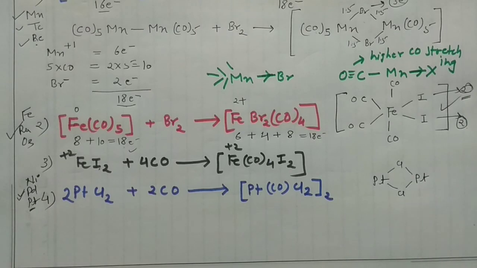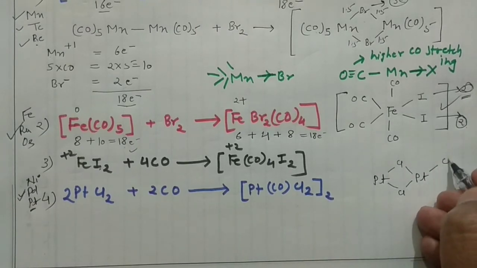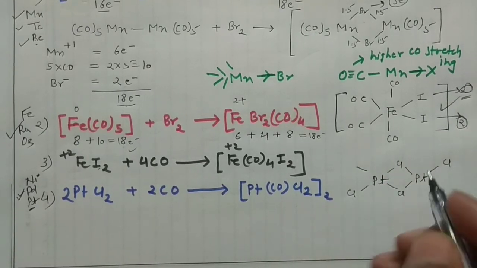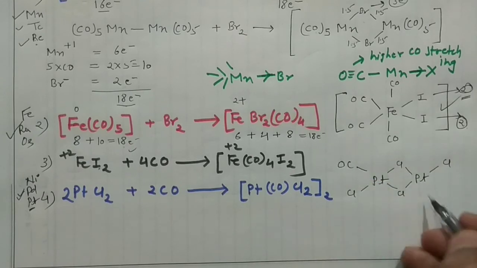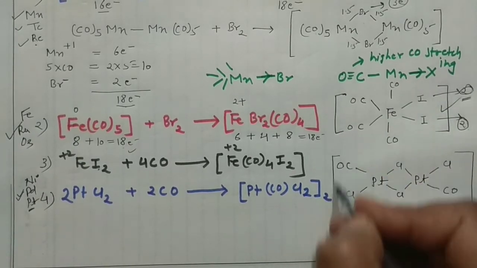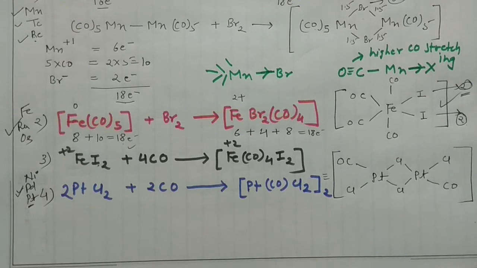But 2 twos are 4, so total 4 chlorines are there. So 1 chlorine you can give to this one, 1 chlorine you can give to this one, right? And you can put 1 CO here and another CO here, and you can find the structure of this compound. Okay, so this is how you can write. So there are various methods by which you can prepare these types of complexes.